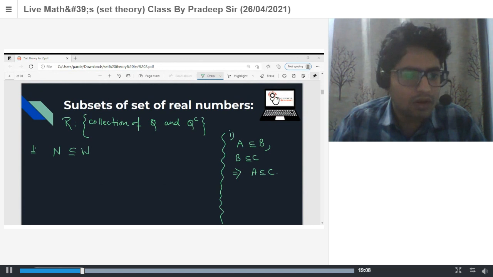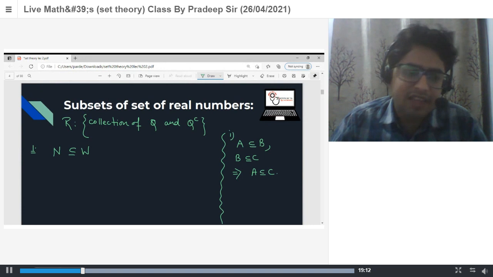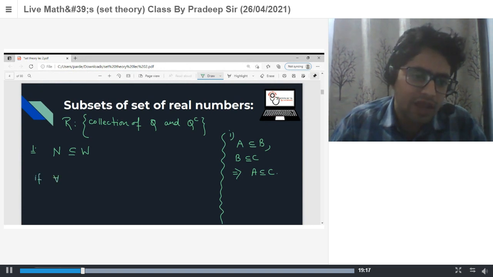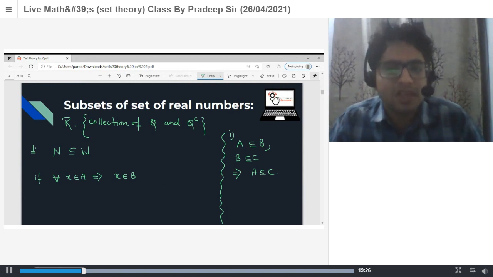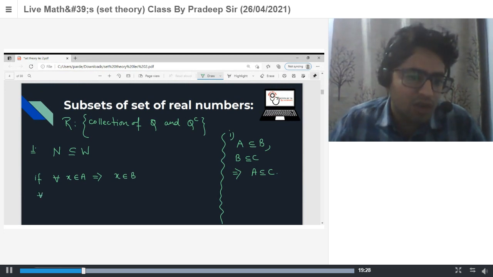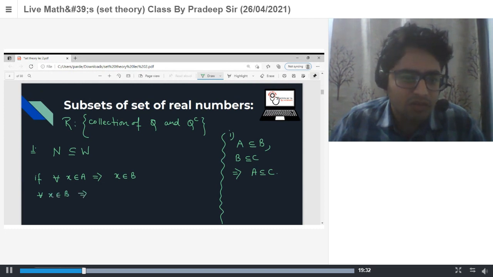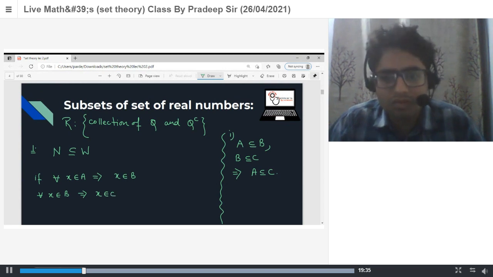So see, the proof is what? If A is a subset of B, it means for all x belonging to A, x belongs to B. And if B is a subset of C, it means for all x belonging to B, x belongs to C. Yes or no?